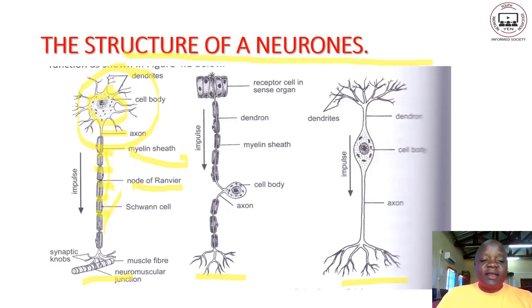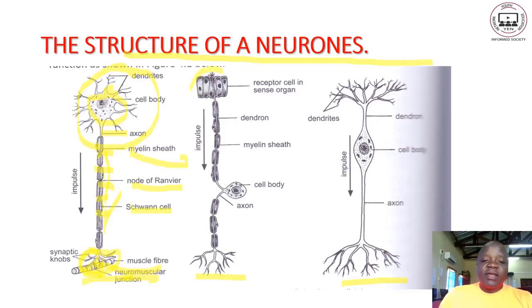Then we have again the cells here. We have a cell here, another cell here, and there again. We call them the Schwann cells. Down here we have the synaptic knobs, and then we have the muscle fiber, the whole of this. So we have the neuromuscular junction as indicated in the diagram.